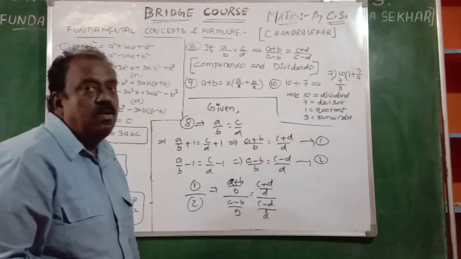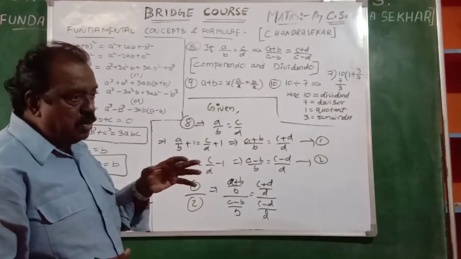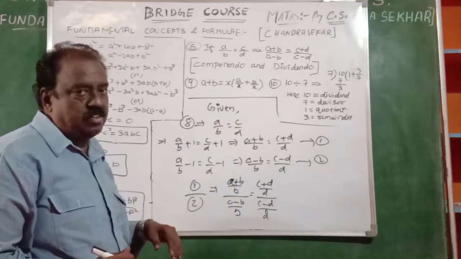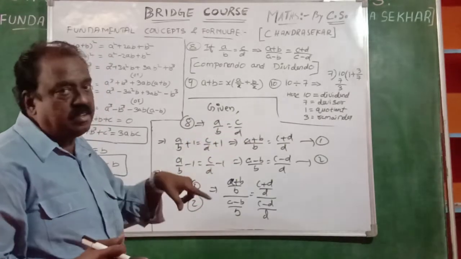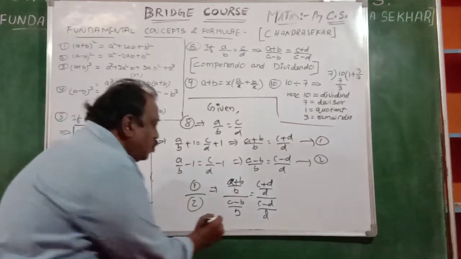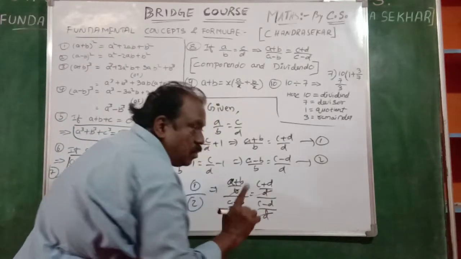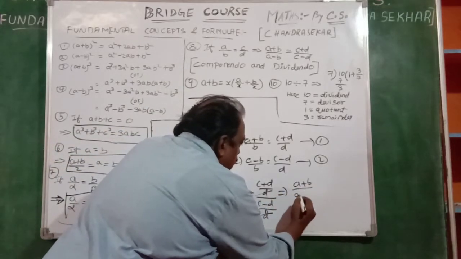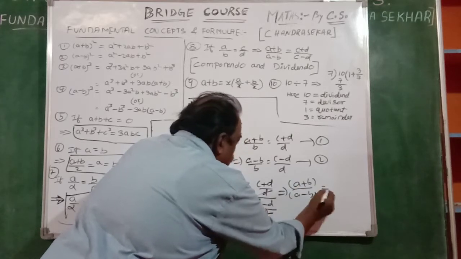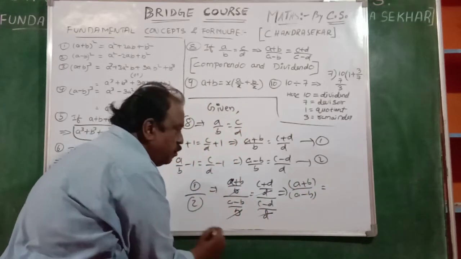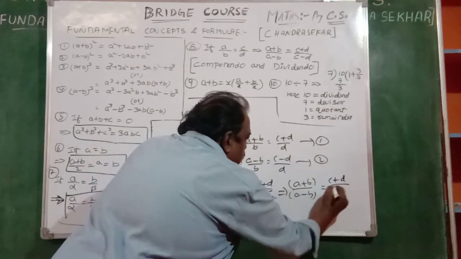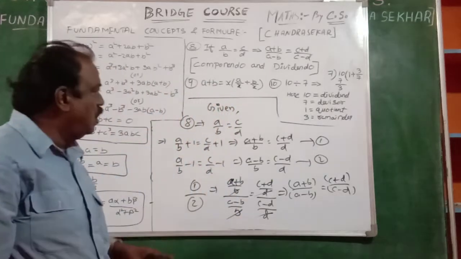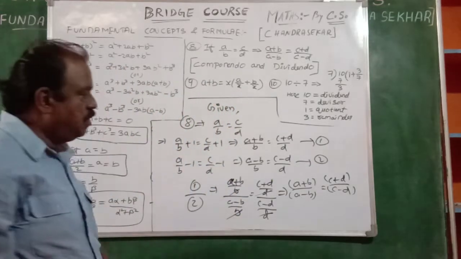When we divide one equation with another equation, it means LHS by LHS, RHS by RHS. If we multiply, LHS into LHS, RHS into RHS, like that. So here b, b, d, d cancel. Now what will we get? (a plus b) by (a minus b) is there, and here it is (c plus d) by (c minus d). Okay? So that is the 8th formula.